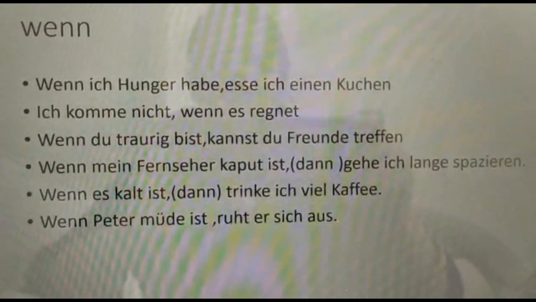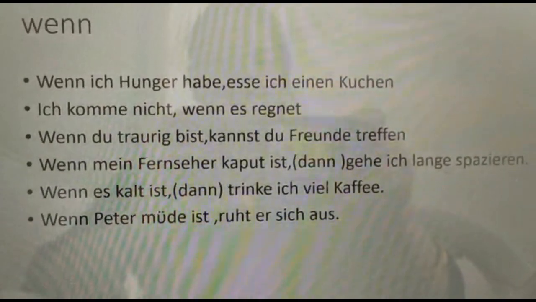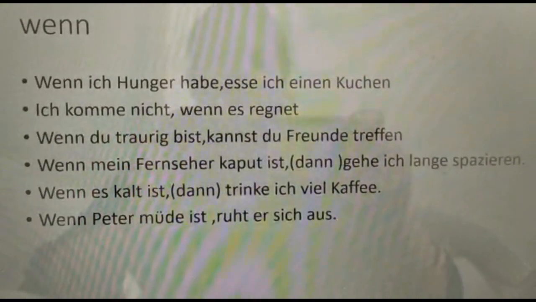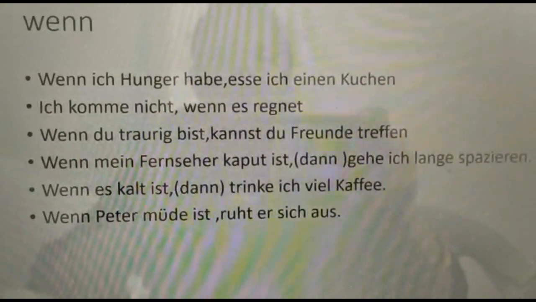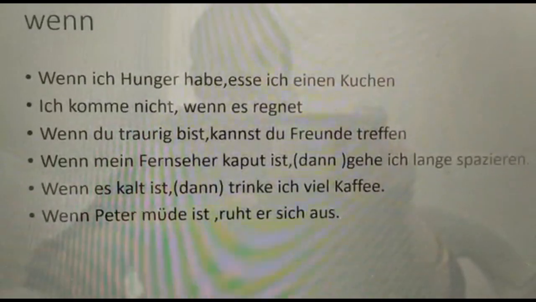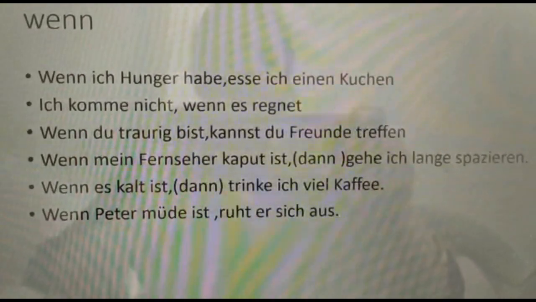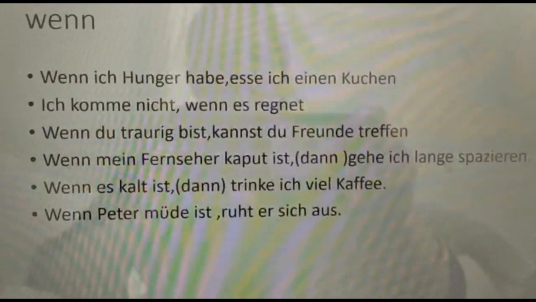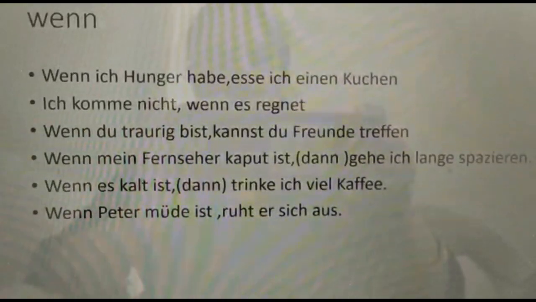So in the first part the verb is at the end and then the comma, and then the verb in the second part has to come normally unless you are making use of dann. Wenn es kalt ist, dann trinke ich viel Kaffee, or wenn es kalt ist, trinke ich viel Kaffee. Either of the two can do.